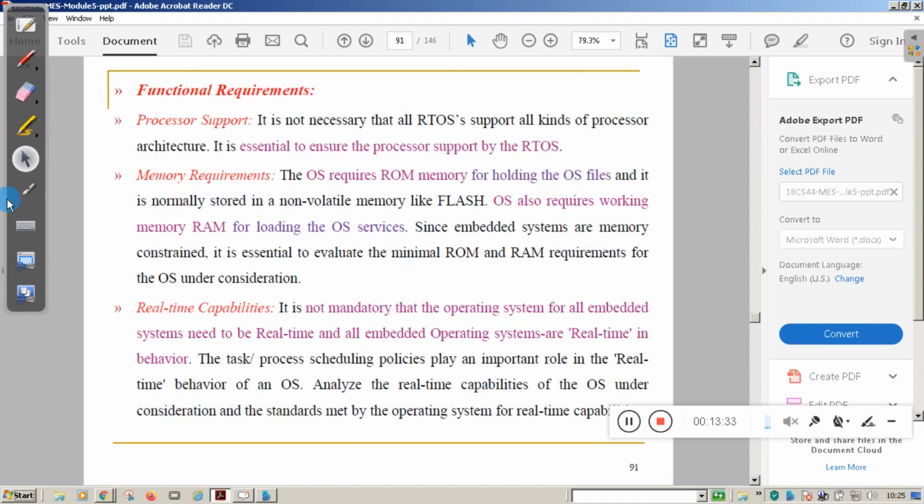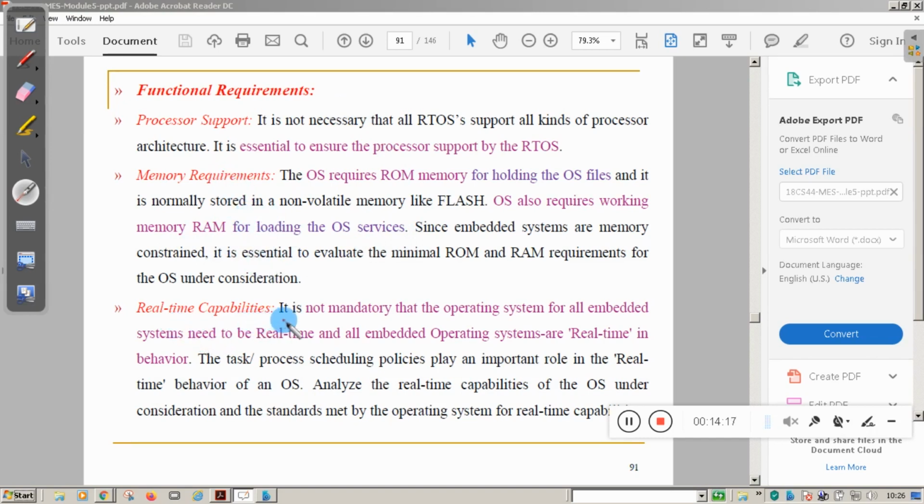Now functional requirement, like processor support, is essential to ensure the processor is supported by the RTOS. It is not necessary that all RTOS support all kinds of processors, so you have to check that. Then the memory requirement: based on the operating system and the embedded firmware, what type of memory is required, whether flash memory is required, and how much RAM is required to load the embedded firmware. All these things you need to consider.